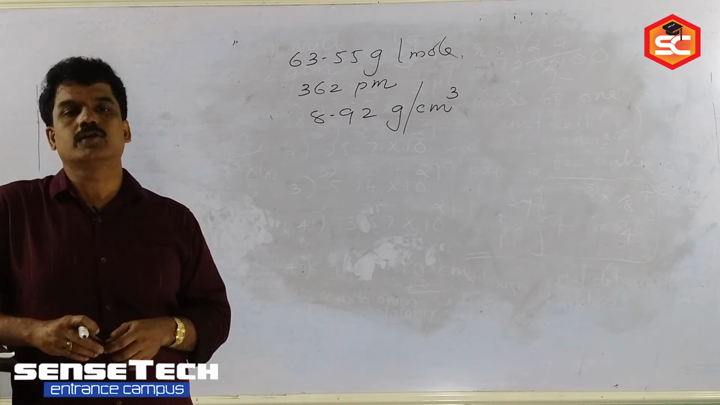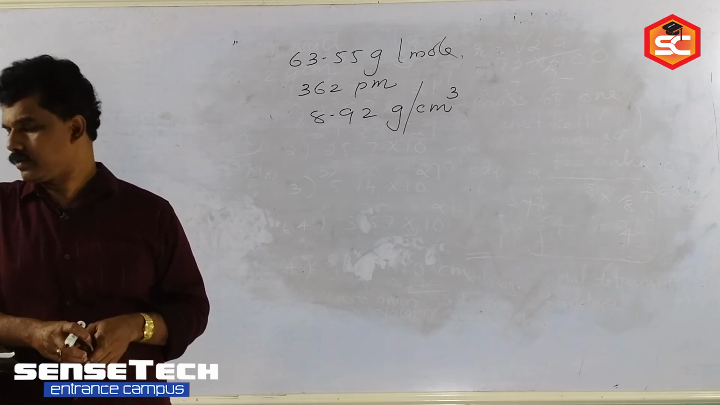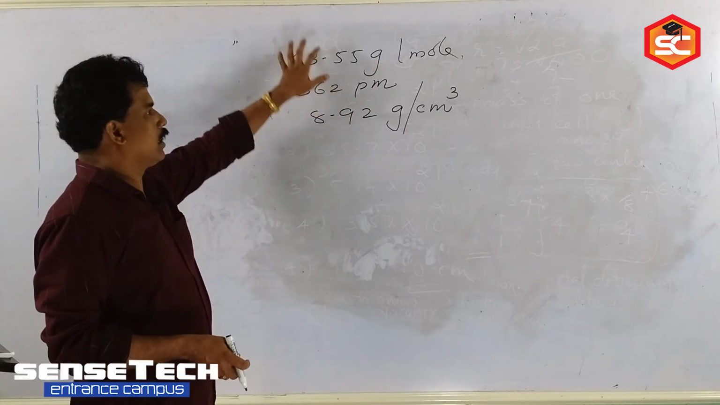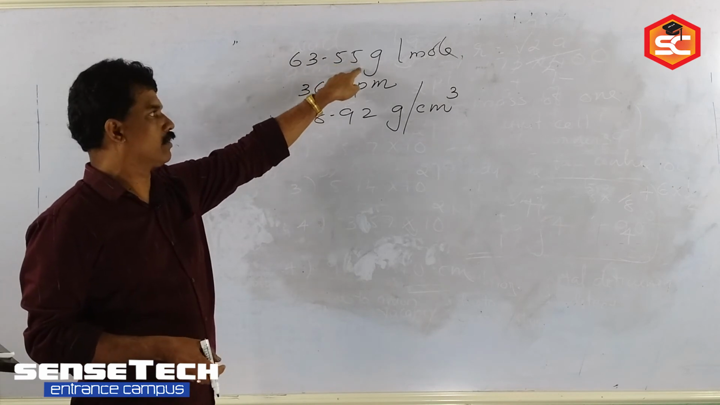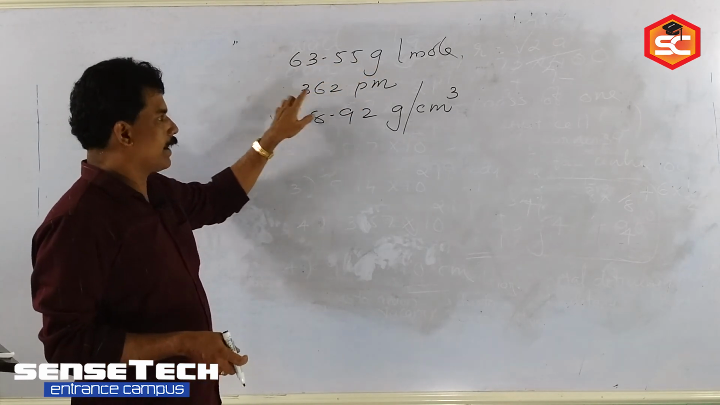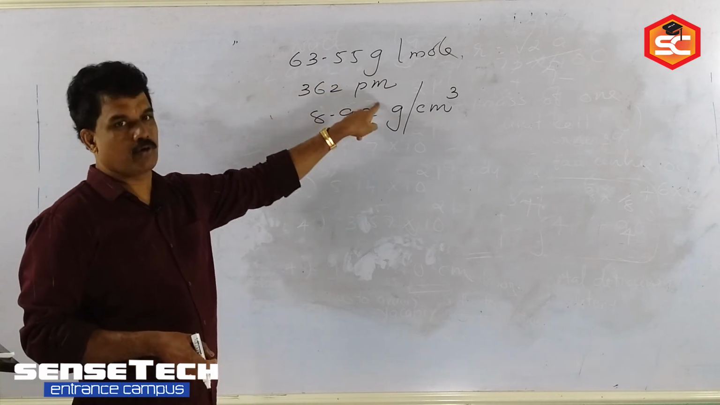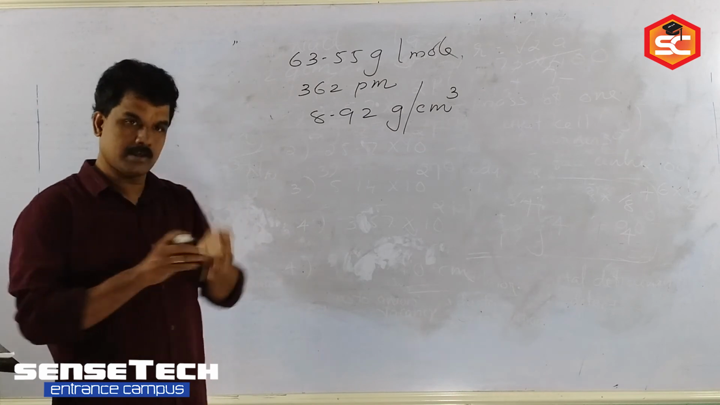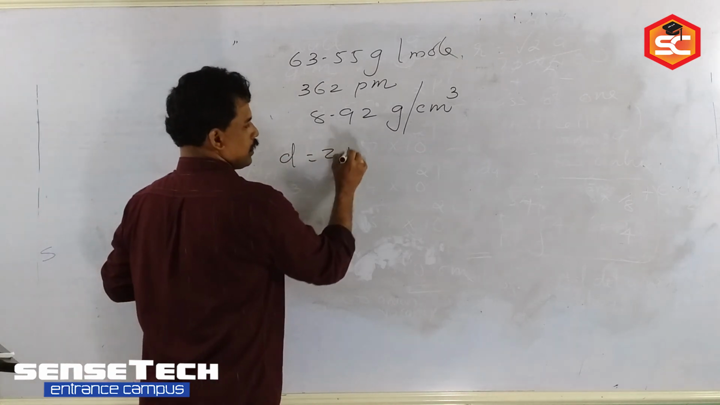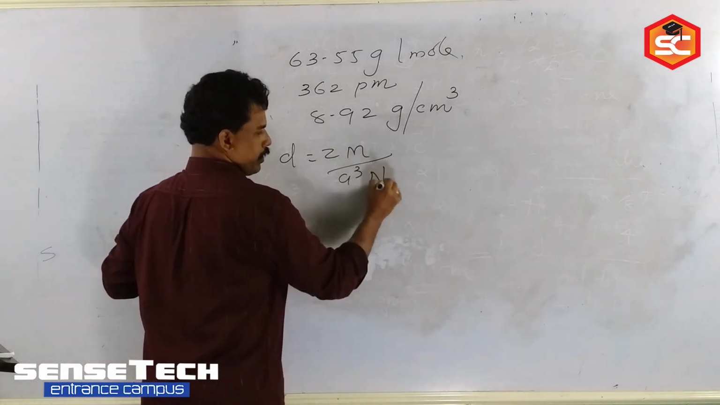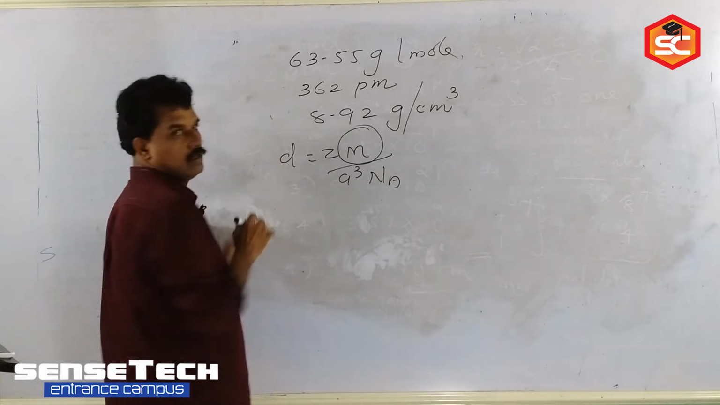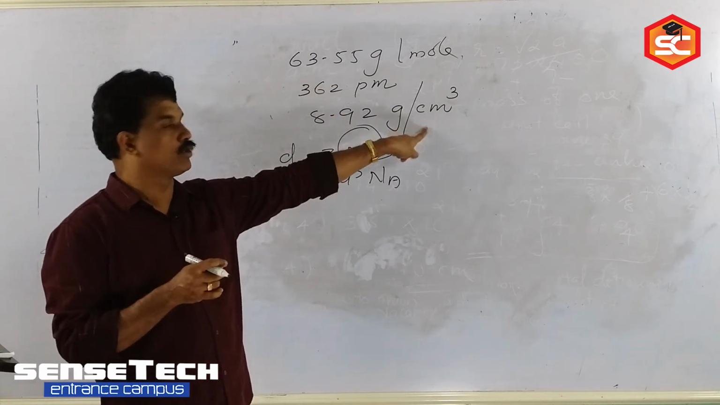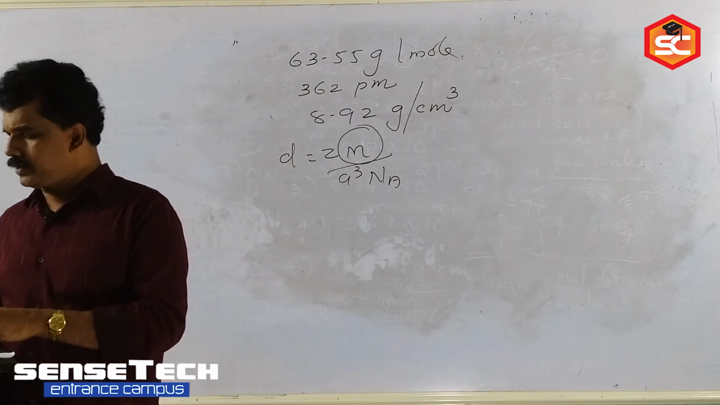The type of unit cell is? The molar mass is 63.5 gram per mole, the edge length is 362 picometer, and the density of the crystal is 8.92. Use the direct formula: d is equal to Z M by a cube into Na. Here the picometer has to be converted into centimeter.